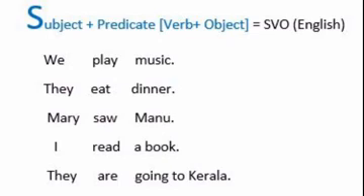Just an observation is needed. SVO is a sentence structure in English, and SOV is a sentence structure in Hindi. SVO means subject plus verb plus object, whereas in Hindi it is SOV, subject plus object plus verb. Now we can go into detail regarding the concept of subject and predicate.